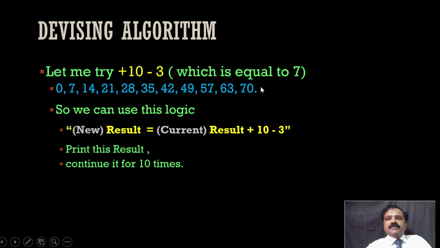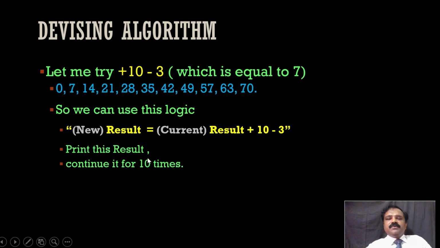We combined all these things in order to get it. So we can use the logic here. The logic is: the new result is the current result plus 10 minus 3. So first result equal to 0. So current result equal to 0 plus 10 minus 3. That means it is 7. So we will get the result equal to 7. We will print that result. Now we have 7 in the result.